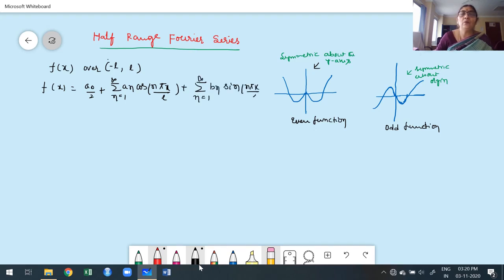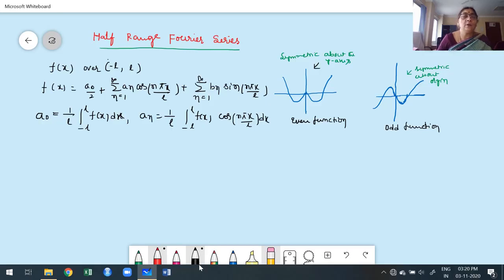How to find the values of a naught, an and bn? The formula for a naught is 1 by L, integral from minus L to L of f of x dx. And an is 1 by L, integral from minus L to L of f of x cos of n pi x by L with respect to x.